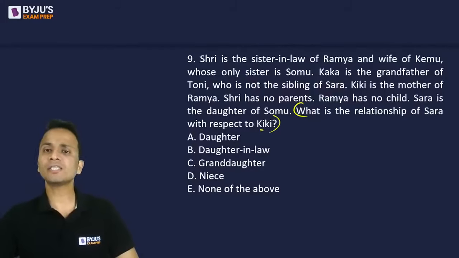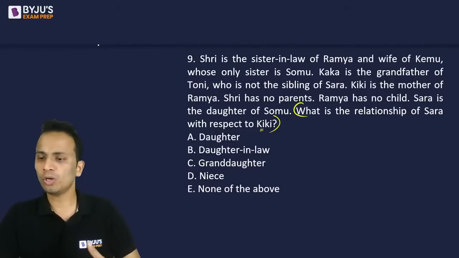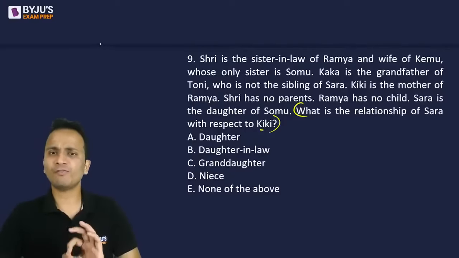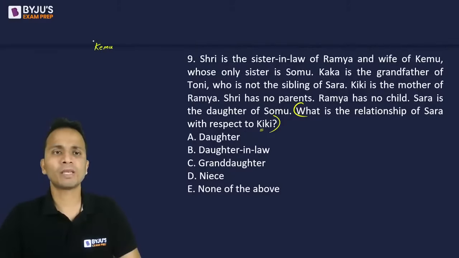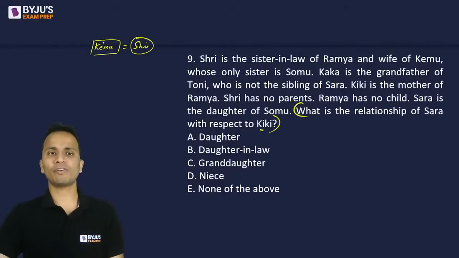Now, Shri is the sister-in-law of Ramya. So Shri is Ramya's sister-in-law. Fine. And the wife of Kemu. So Shri is the wife of Kemu. From here we came to know that Kemu is the husband and Shri is the wife. All right. Now Shri is the sister-in-law of Ramya.